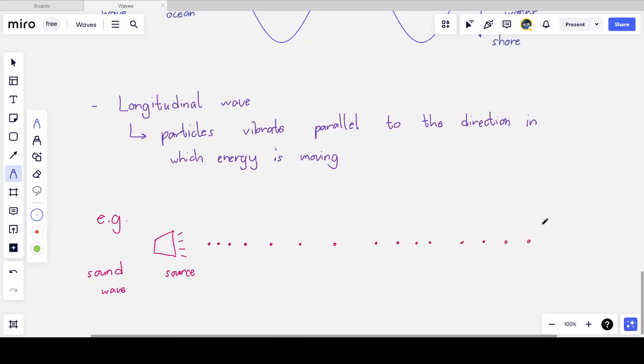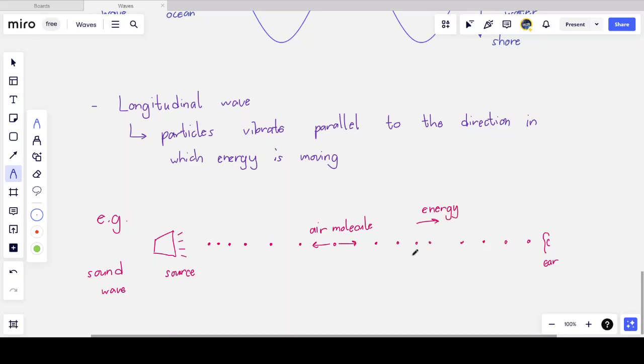And so if I were to zoom in on a specific air molecule, and obviously for the source we have to have a receiver, and I'm going to try and draw, believe it or not, that's an ear. Since it's so poorly drawn, I have to label that. That's my ear. If I zoom in on a specific air molecule, what I find is that the molecules vibrate, in this case, as I look side on, left to right. And so as one of the molecules vibrate, they disturb the next one, passing the energy onto it, and so on. And so the energy moves from source to receiver, and the energy also moves from left to right.